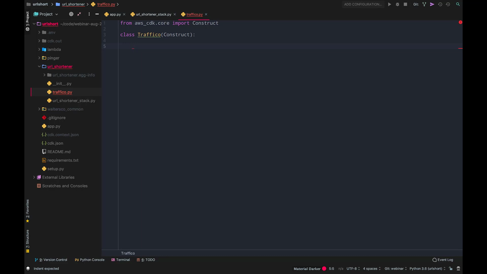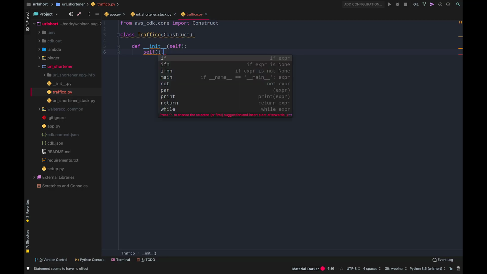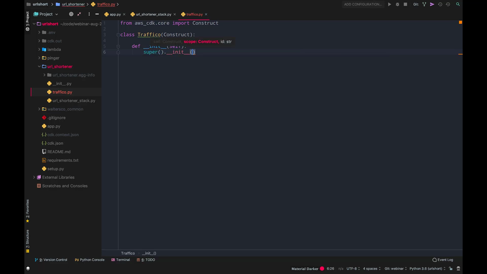Mostly, like any other code that you've seen already, the main business logic of the construct happens in its constructor. So we're going to create a constructor here, an initializer in Python terminology. We'll call the base, super.